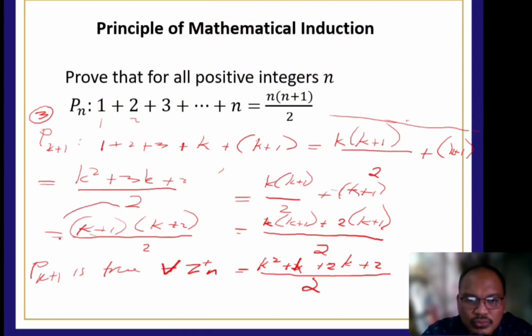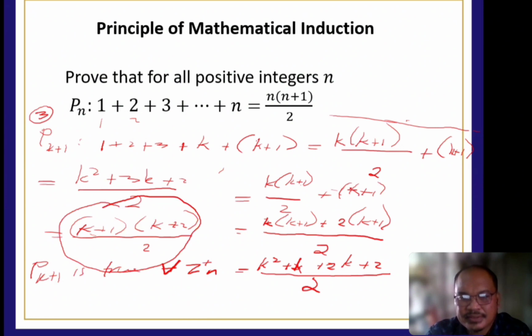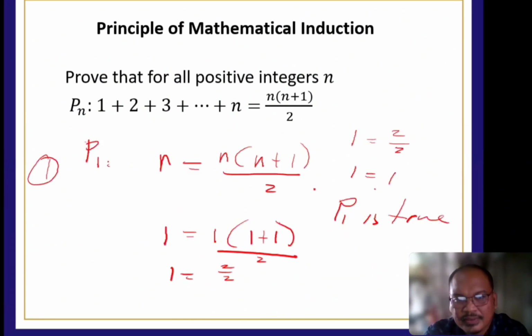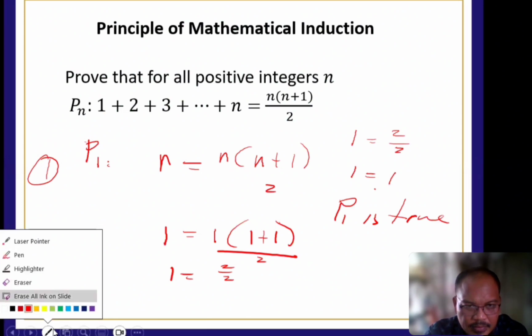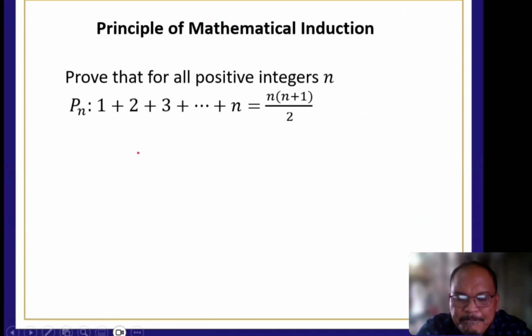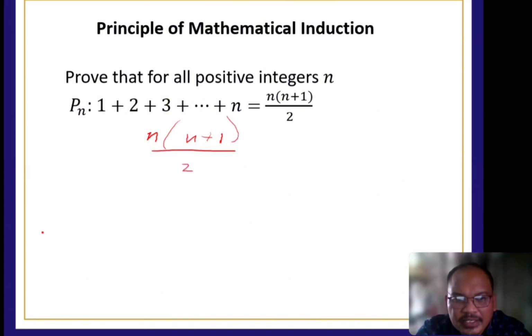So paano siya naging true? Babalikan ko kayo dito. Okay, so dito tayo nag-N. Di ba meron tayong N plus 1 all over 2? Pero nag-N tayo saan?